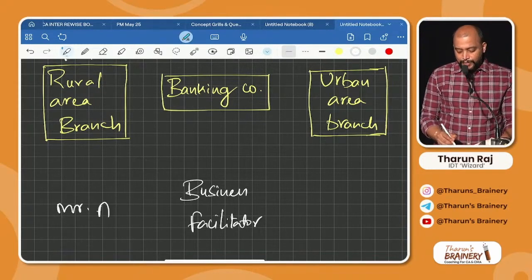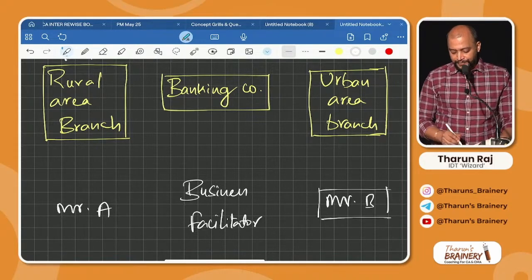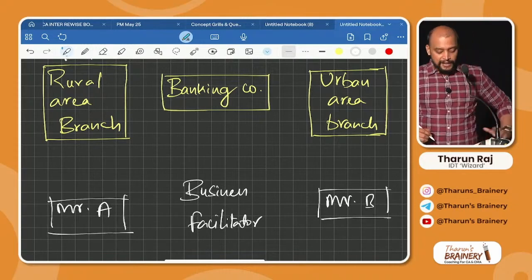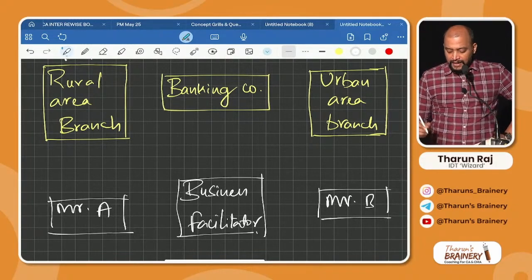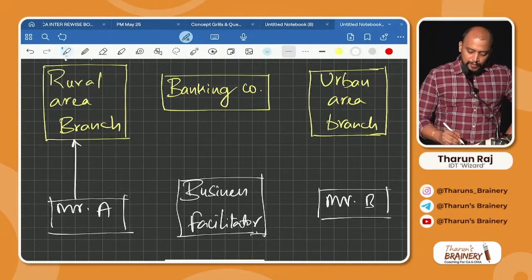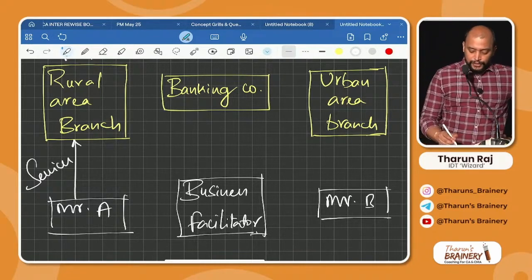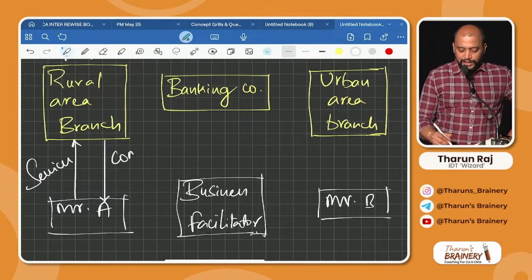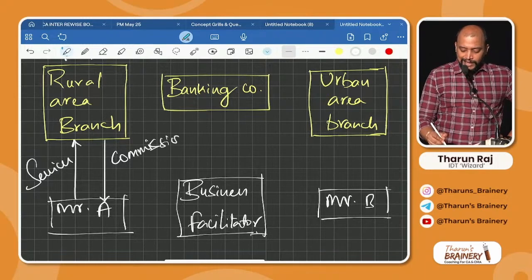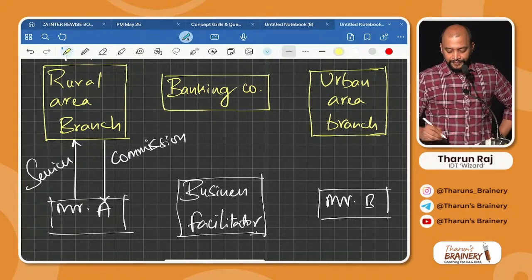Mr. A is appointed for the rural area, Mr. B for the urban area. Now, Mr. A provides services to the rural area branch, for which the rural area branch will pay commission. What is the treatment of this commission, boss? Exempted. Rural area, so exempted.